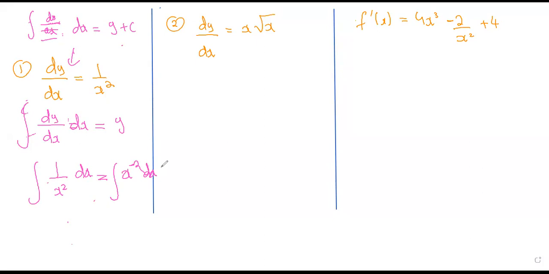So in order to integrate it, we will write that down as it is. Okay. So we are going to write it down minus 2 plus 1 divided by the new power plus c, and the answer is going to be y equals minus 1 by x plus c. This is your original curve. Now you can see, if you will differentiate this curve, you are going to get 1 over x squared, right? Is this okay?